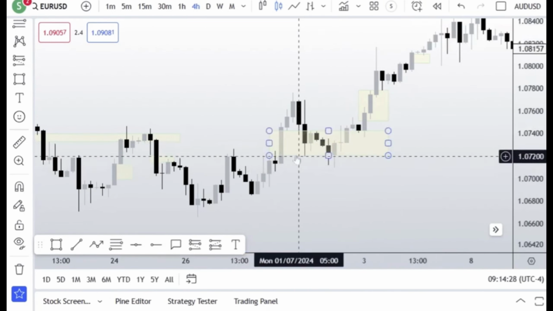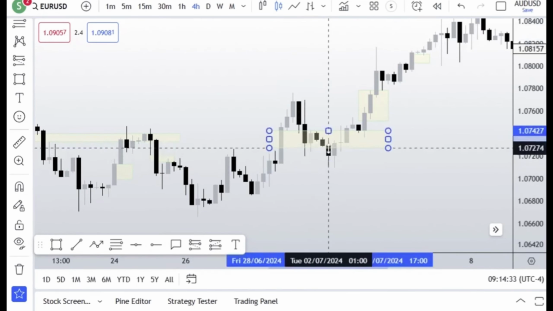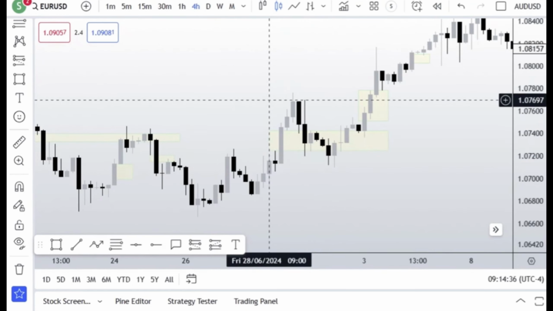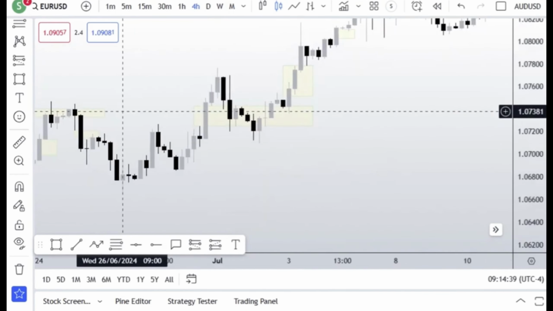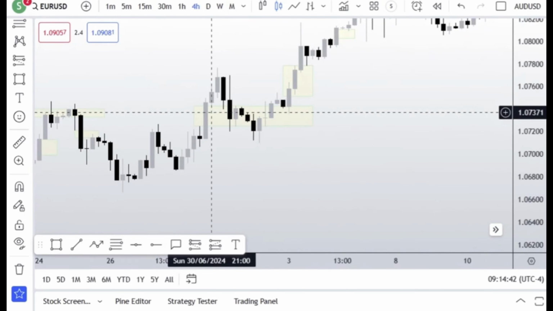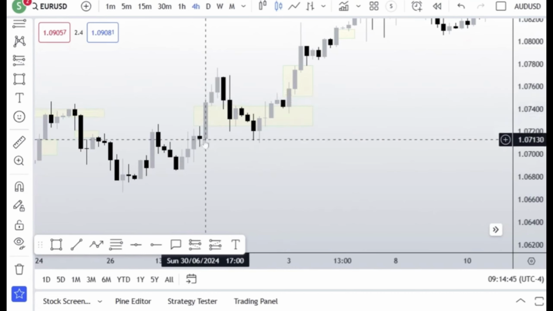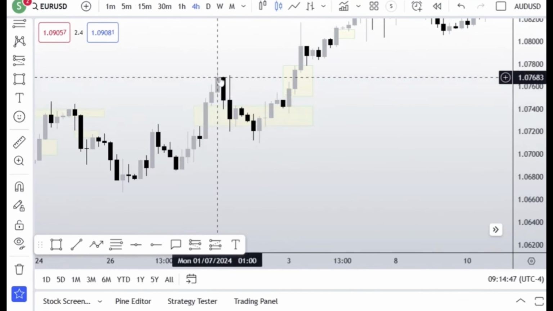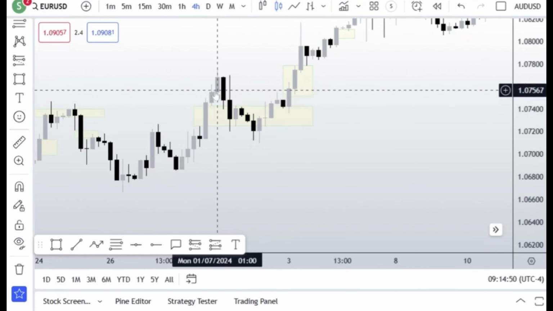And then here we can see that we created another gap here. We created another gap right there. Let me just pull it up to there. We created another gap here, and then this gap just balance it here. This gap is a breakaway gap defined by this candle here. And then we see, of course, price pushing higher.